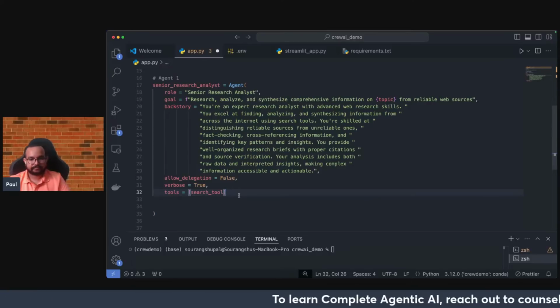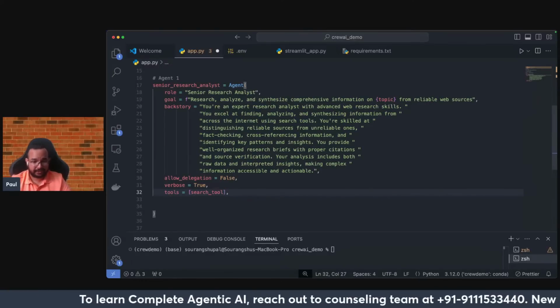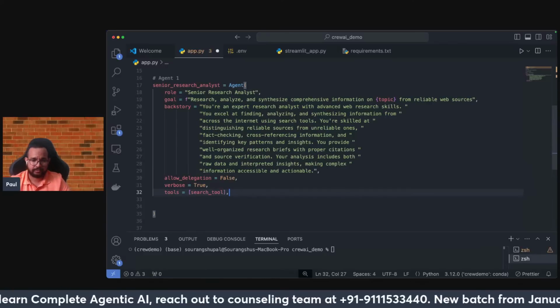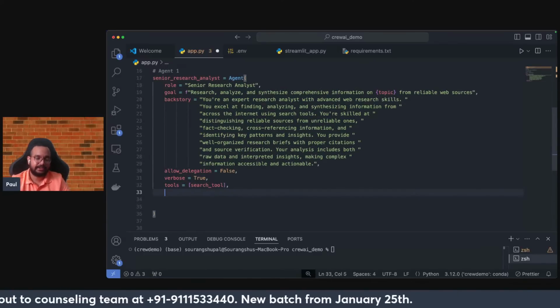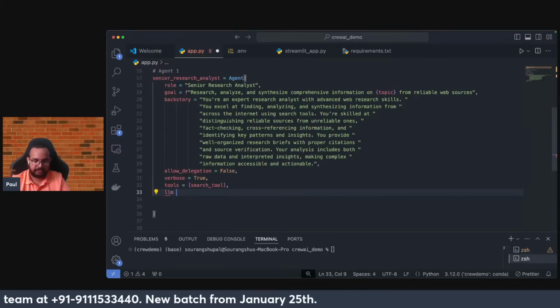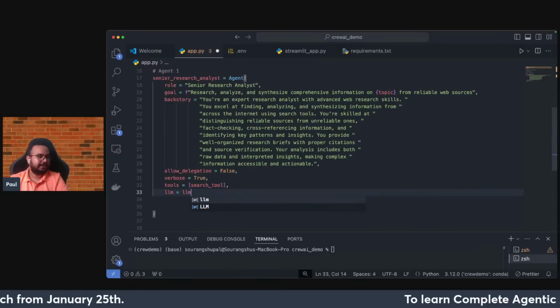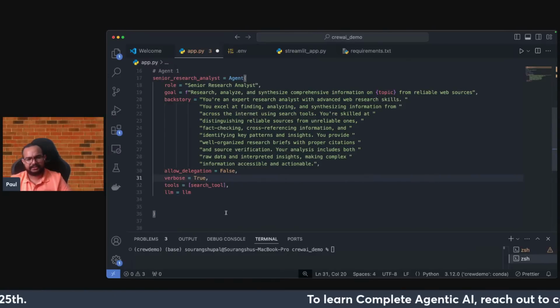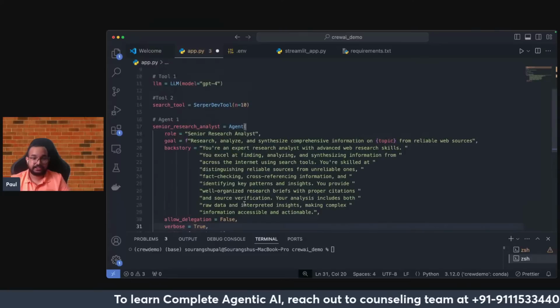And then the next thing. If I want to give access to something else, let's take the LLM also. That is also possible. So which LLM I can pick up is equal to LLM. Directly I can pass these parameters, and these parameters are only required for now, and we have defined our agent one.